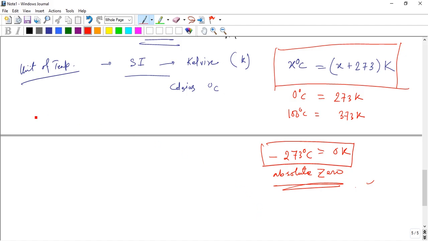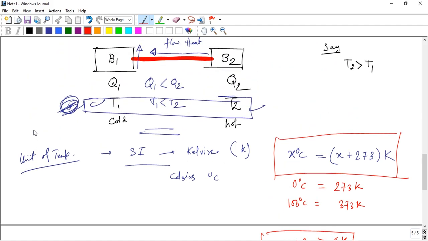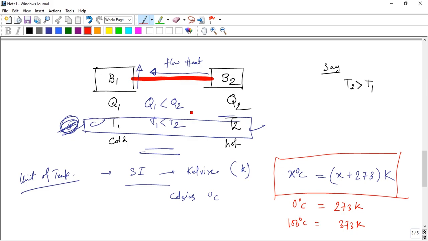Yeah. Now the next concept: factors affecting the quantity of heat absorbed to increase the temperature of the body. Okay, actually, we discussed this part.